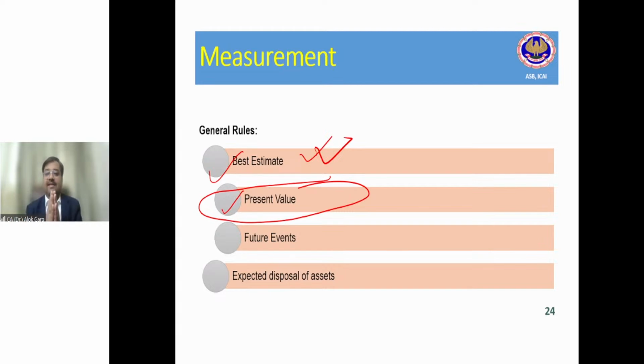So friends, the standard says that whenever you are calculating the best estimate, future recovery should not be taken into consideration, right? We are also aware that expenses have to be taken on a conservative basis, but income should not be taken on a conservative basis until it becomes virtually certain, because we are not aware that after 30 years we will be able to realize this money. So expected disposal of asset in future should not be considered while calculating the provision, right guys? I have given you so many examples.